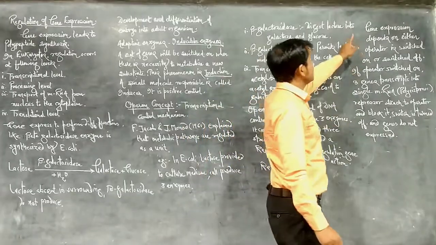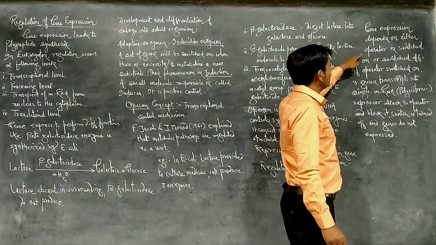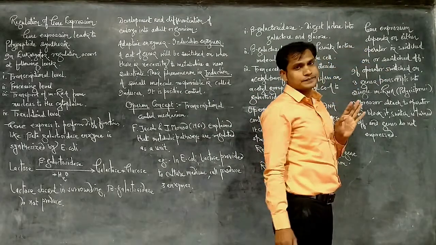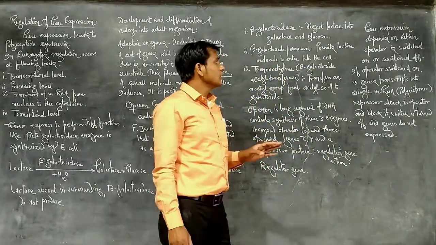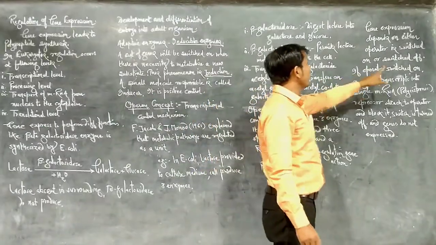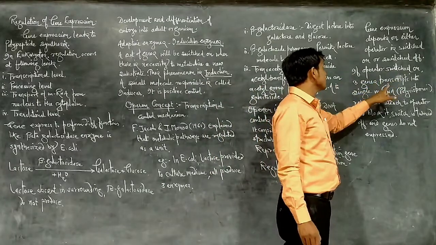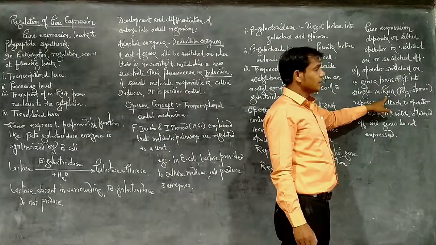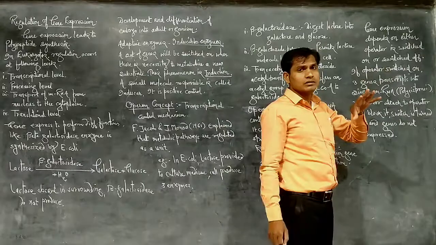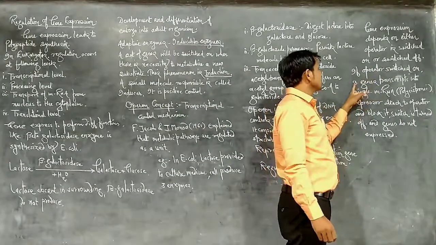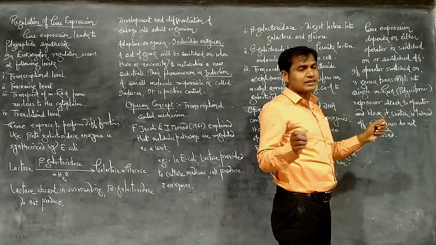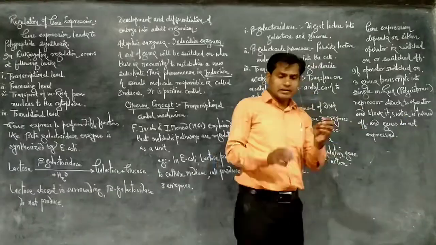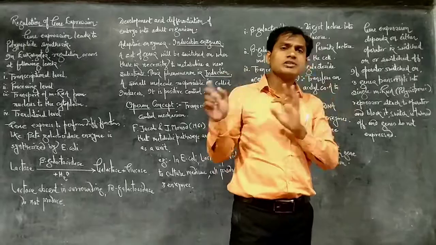See, gene expression totally depends on whether the operator is switched on or switched off. If the operator is switched on, the 3 genes are transcribed into a single messenger RNA, a single messenger RNA having different structural genes.